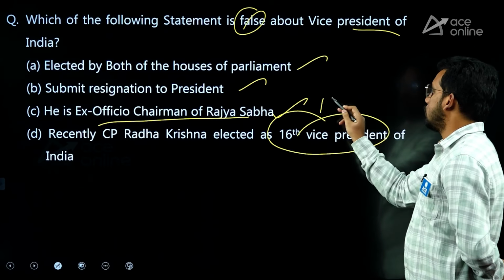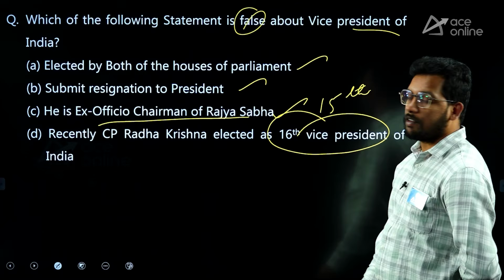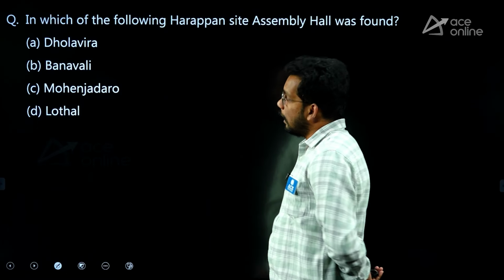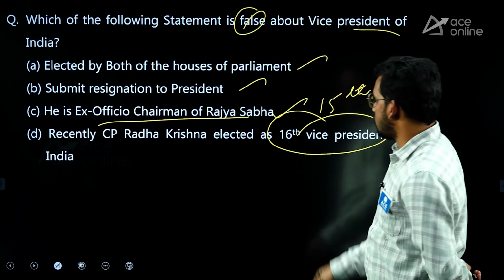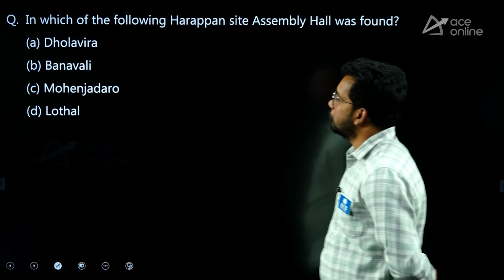This is wrong. He is the 15th vice president and 17th elections for vice president. Elections are 17th, but the president is 15th. That means some vice president was elected twice.